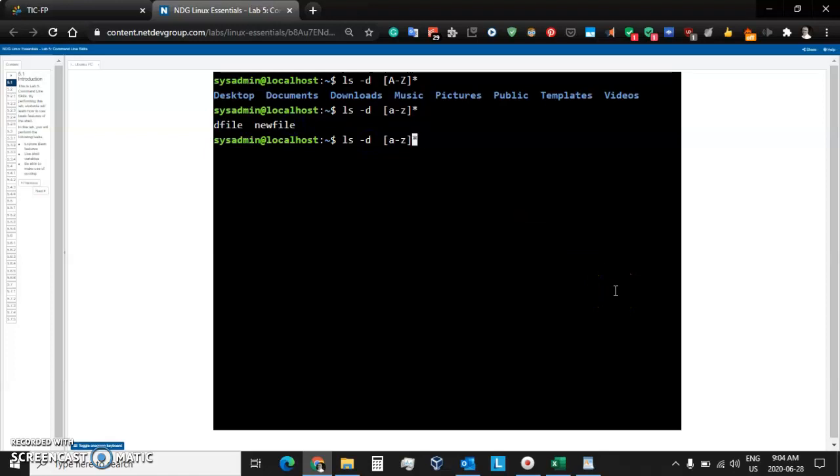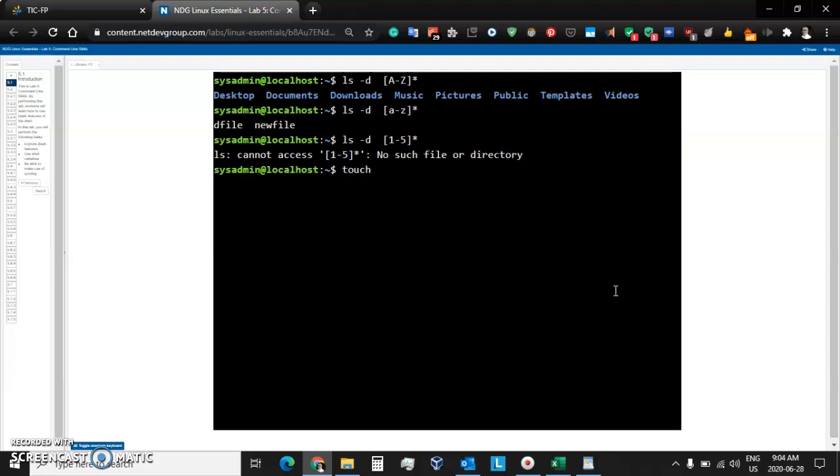And if you guessed that this works with numbers as well, it does. I could do a range of numbers. Let's say the numbers 1 through 5. I press enter. We don't see anything because there are no files. So let's go ahead and create two new files.